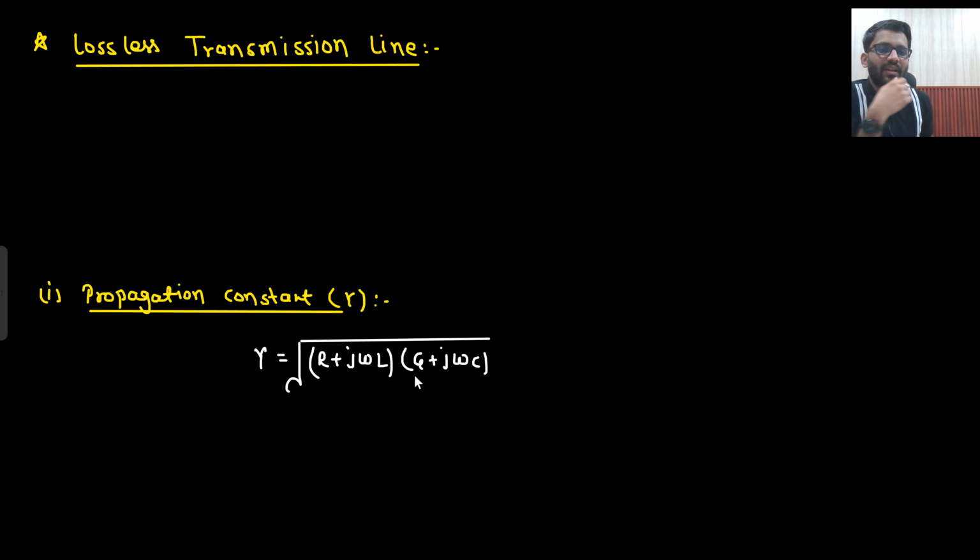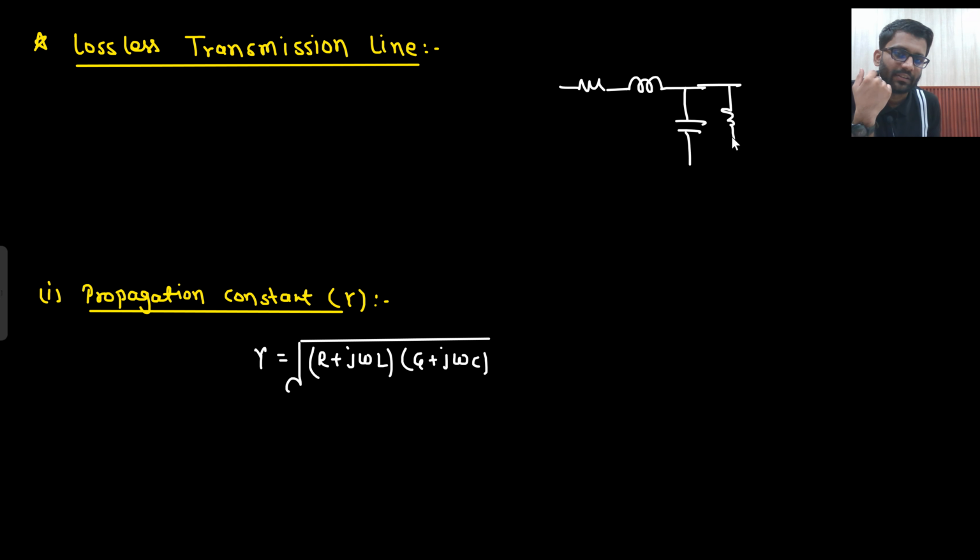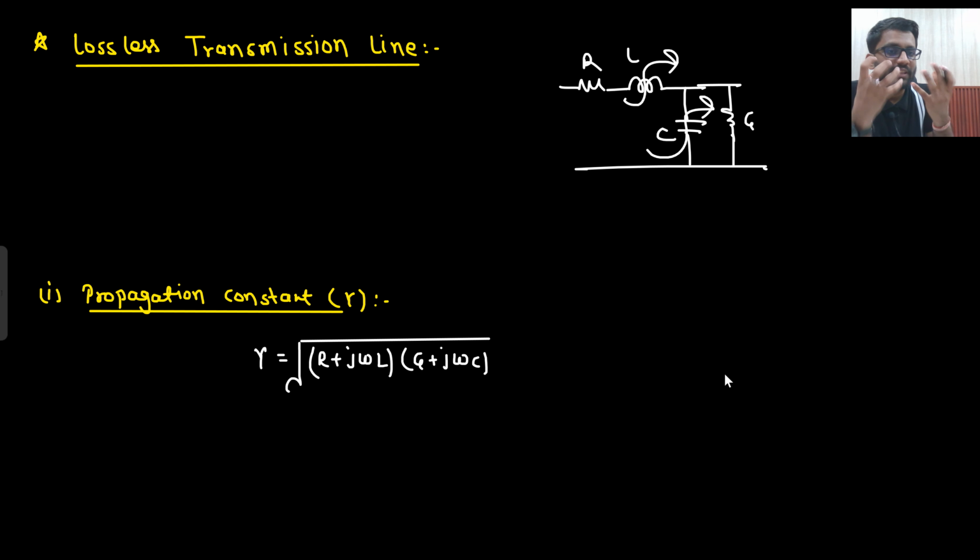Now lossless transmission line, lossless. So what was your transmission line? R, L, C and G. This was the transmission line, right? L is a storing element, inductor is a storing element, capacitor is a storing element. Who are the lossy elements? Where will you get the loss? Loss you get in R and G. So for a lossless transmission line, R is equal to G is equal to 0.